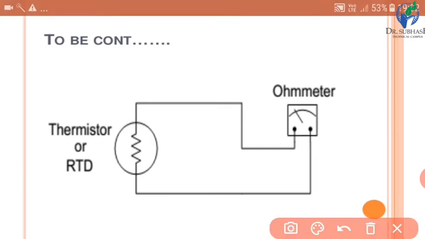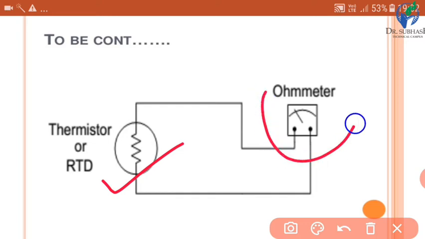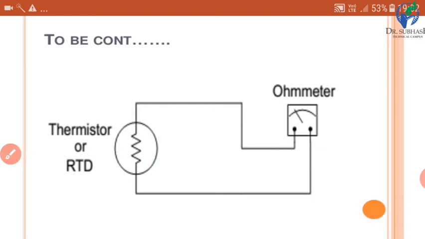We know that the resistance of the thermistor will change due to change in temperature, and this resistance can be measured using an ohm meter. So this is the simple way we can measure temperature using a thermistor.